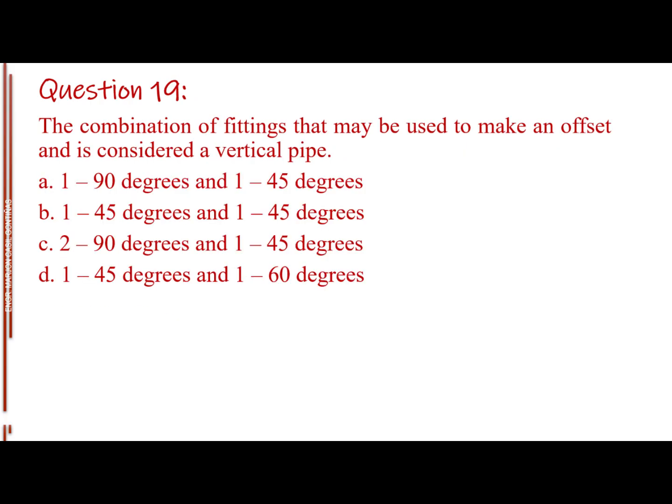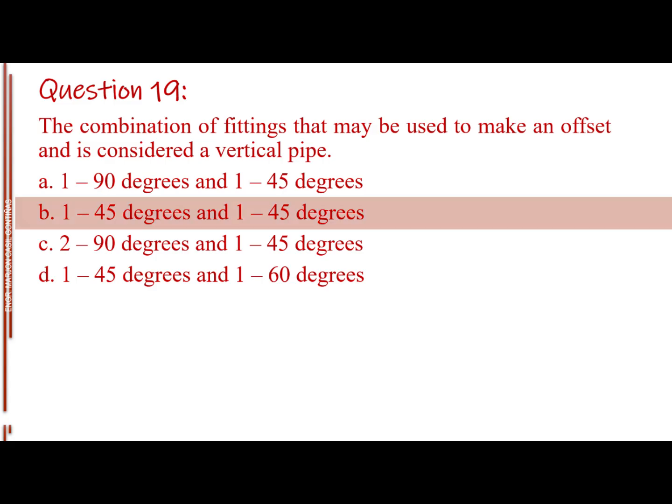Question number 19. The combination of fittings that may be used to make an offset and is considered a vertical pipe. Letter A, 190 degrees and 145 degrees. Letter B, 145 degrees and 145 degrees. Letter C, 290 degrees and 145 degrees. Letter D, 145 degrees and 160 degrees. The answer is letter B, 145 degrees and 145 degrees.